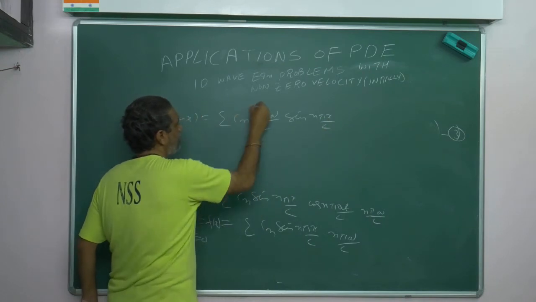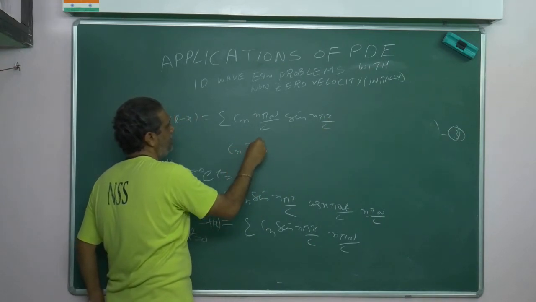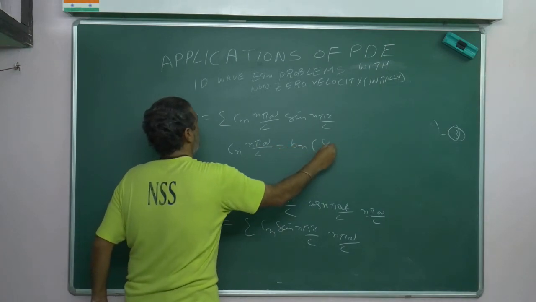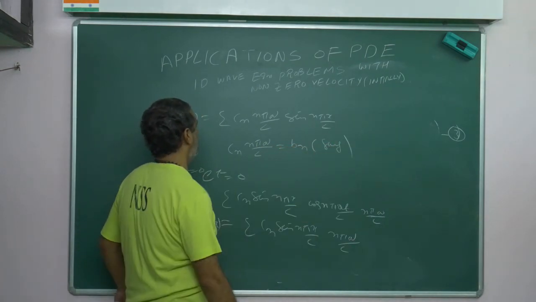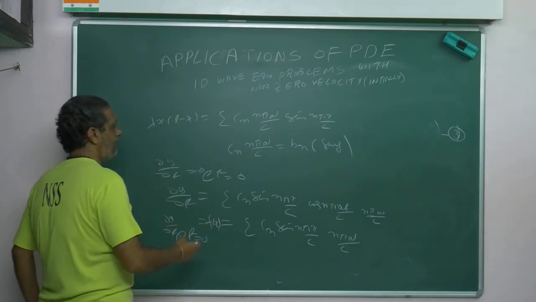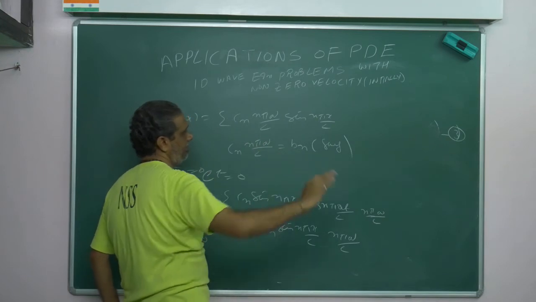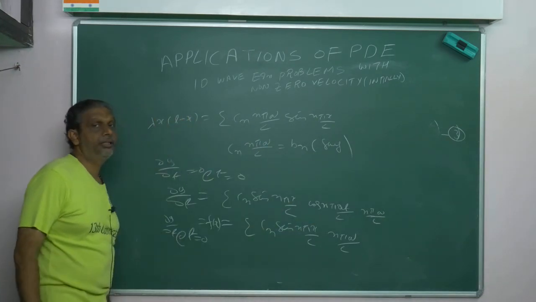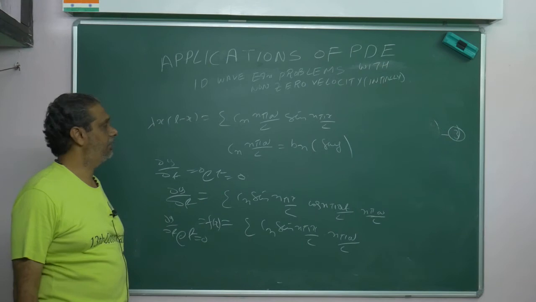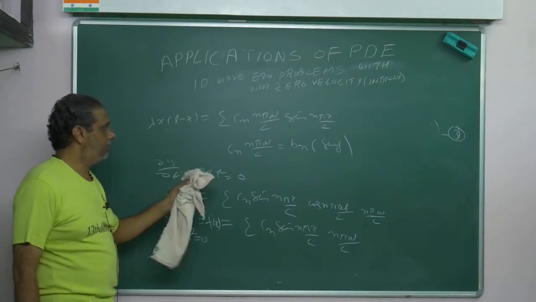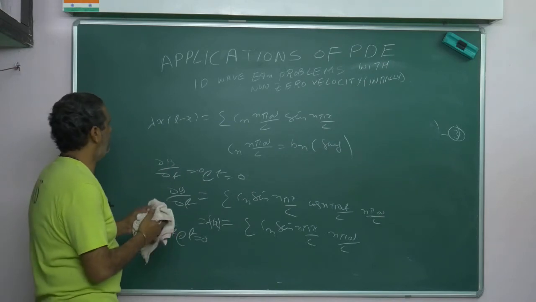So this whole term I will take as Bn. Cn n pi a by L is equal to Bn. Correct or not? So previously, Cn is going to be in this extra term. If I take that side, I will get the Cn value as Bn into L by n pi a. That's why you get a power of 4 something there. Reaching or not? So that is the way of doing. Now what will I do? Bn means what? How can I write this?